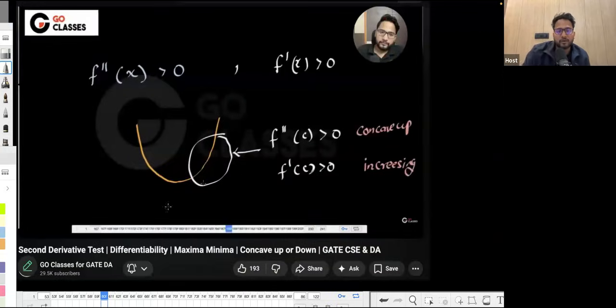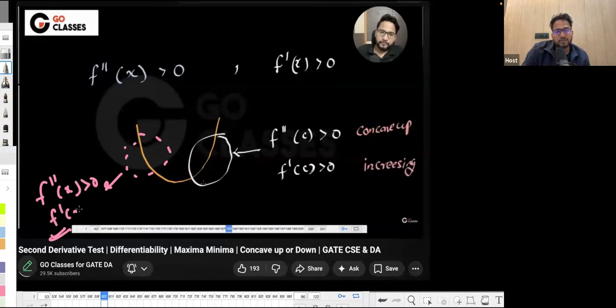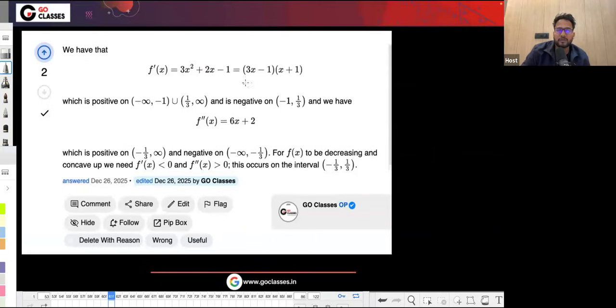I just have to find out which interval mathematically satisfies these two. I have covered these things in one of the videos, like the second derivative test. Here I showed you the part where it is concave up but increasing. Similarly, for concave up and decreasing, this is the region where f''(x) is greater than 0 and f'(x) is less than 0. So for this function, you can find f'(x) and f''(x), and then find where these two conditions are satisfied.